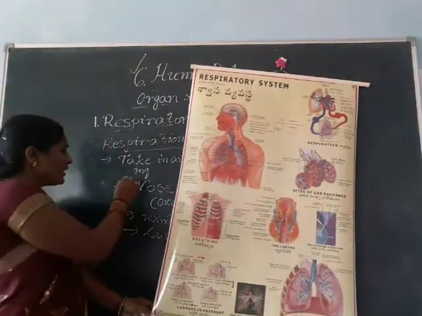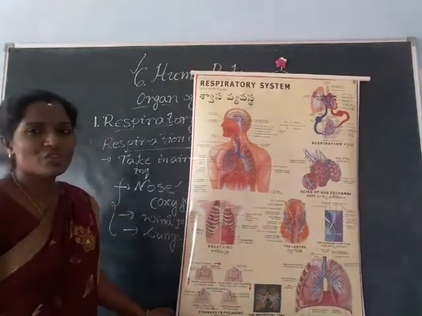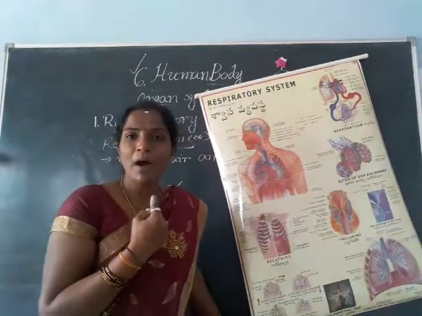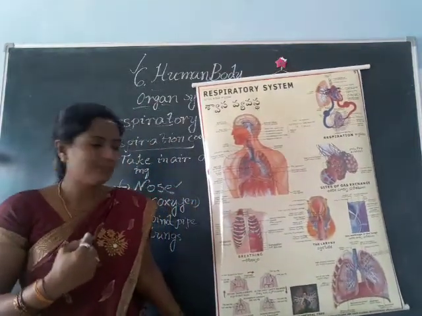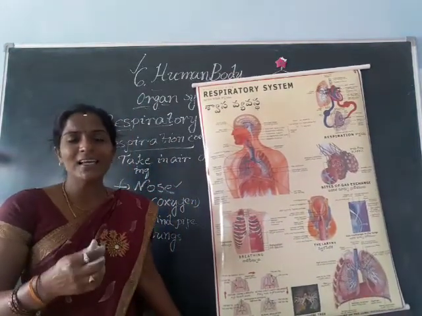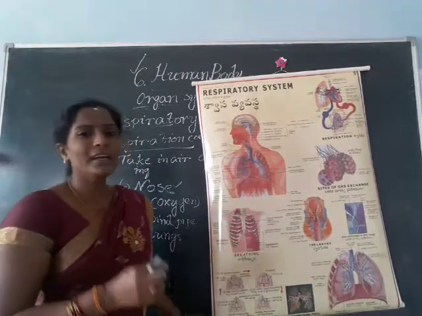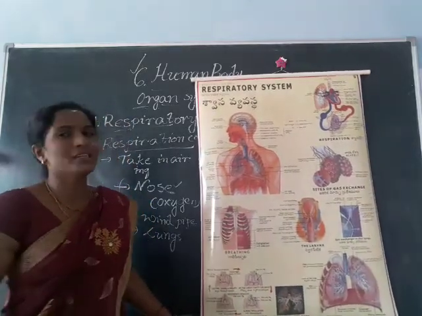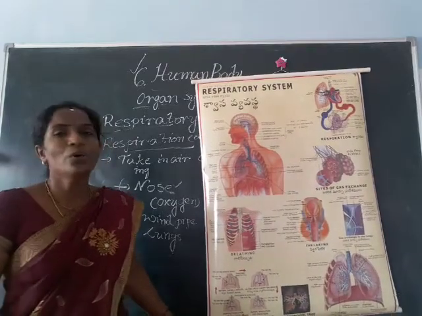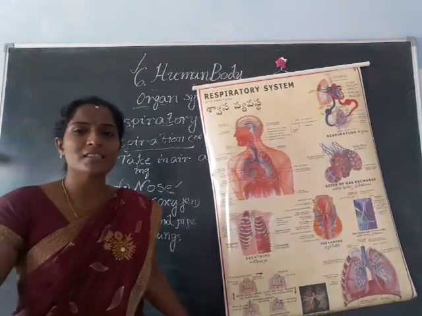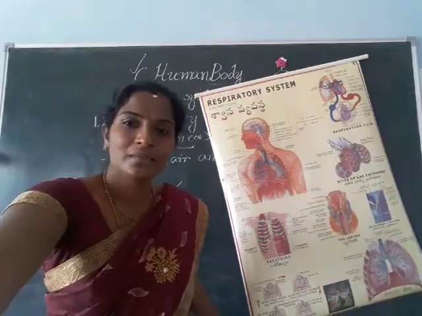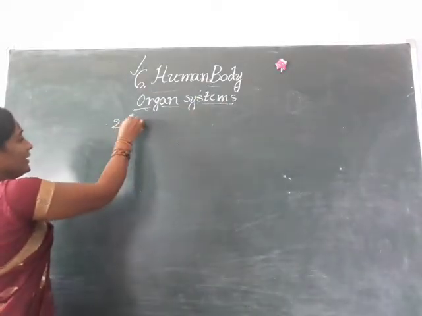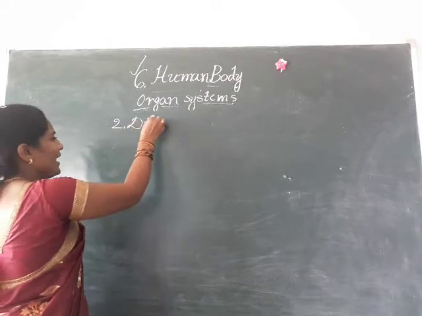Come on, what are the main important organs present in the respiratory system? Nose, windpipe and lungs. These three are the very important organs present in the respiratory system. Now let us know about another system. The next important system is the digestive system.